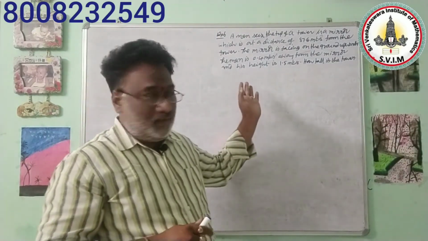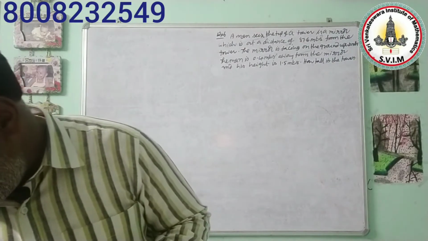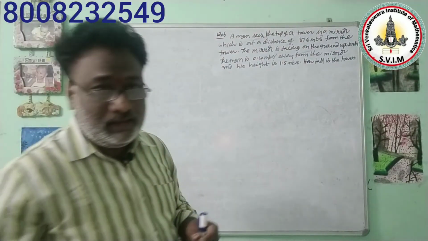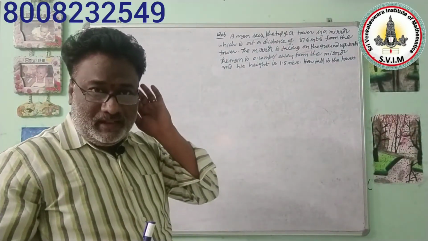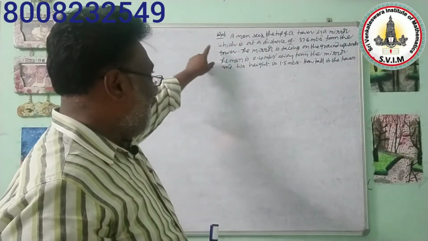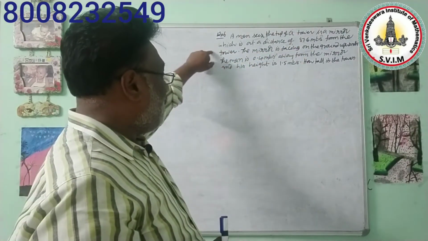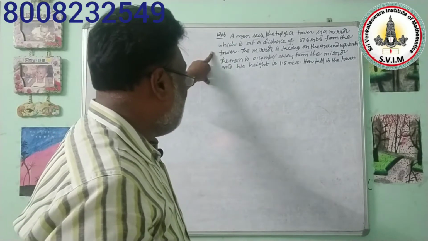Let me explain one more problem, that is example 6 in your textbook, page number 209. Listen to me. Let me explain the problem that has been given in the textbook. A man sees the top of a tower in a mirror, which is at a distance of 87.6 meters from the tower.